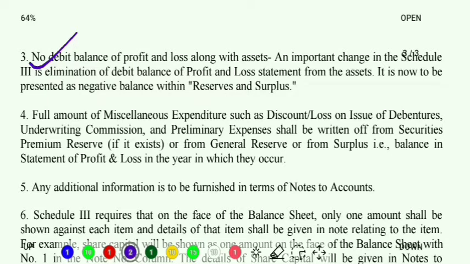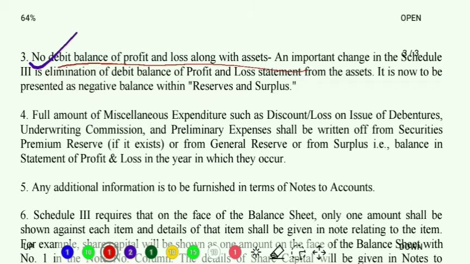Generally profit has a credit balance, so in the balance sheet we had to record it under the liability side, right? But in case we had a loss, we used to record it under the asset side, isn't it? But what is Schedule 3 saying? Schedule 3 says no debit balance of profit and loss along with assets.